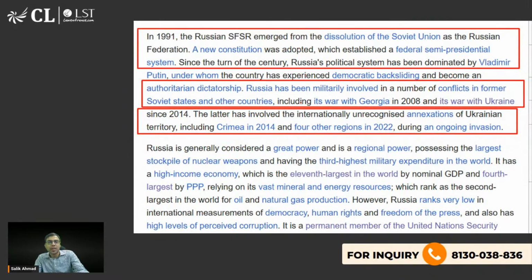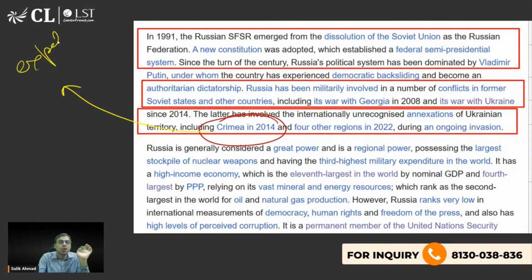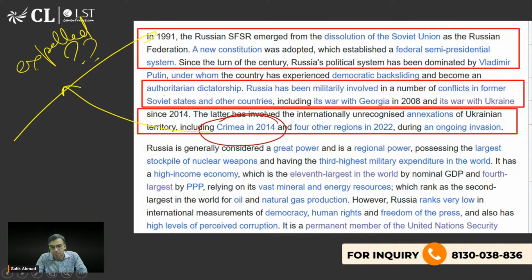And one more thing you should be knowing, when Crimea was captured by Russia in 2014, it was expelled from a very famous group. What is that group called? एक बहुत फेमस ग्रुपिंग है, उससे रशिया को एक्सपेल कर दिया गया था. उस ग्रुपिंग का नाम क्या है? प्लीज टेल मी, what is that grouping called? बताइए.